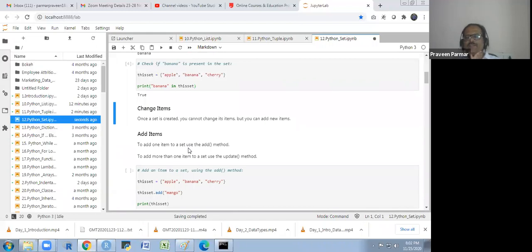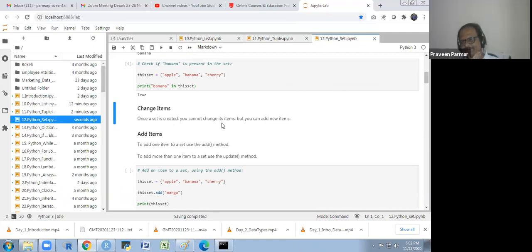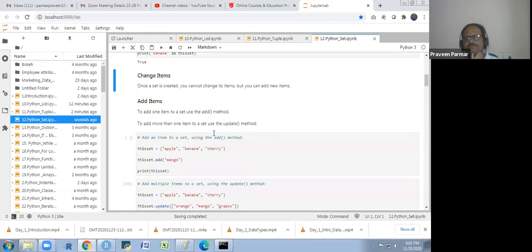Change item. Once a set is created, you cannot change its items, but you can add new items. You could not change the item because we don't have any indexing. Without an index reference in square brackets, we could not change the item, but we could add it. So we have the add function.